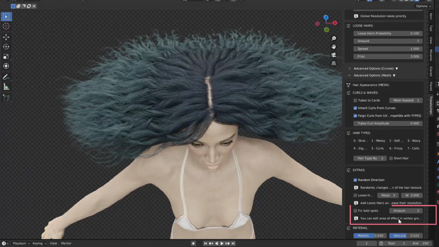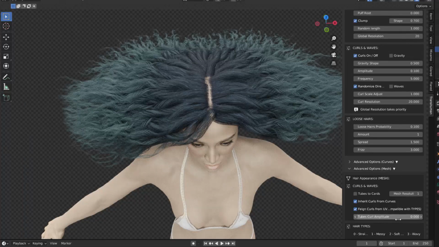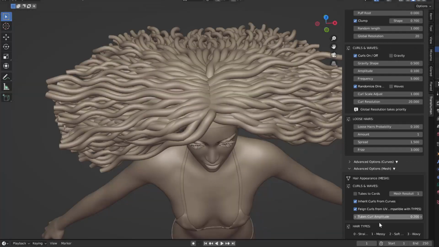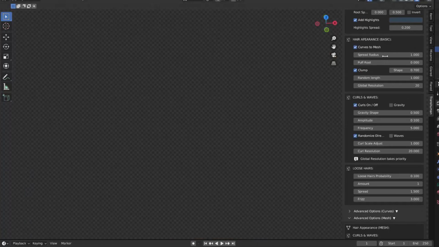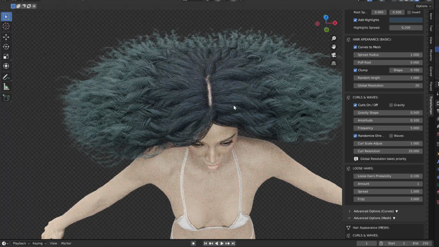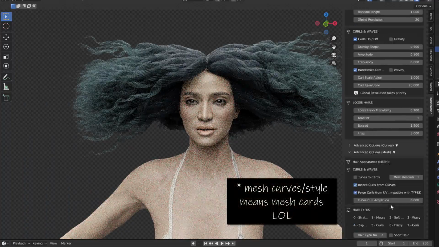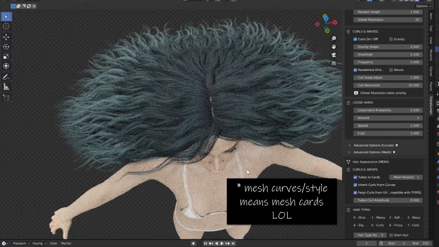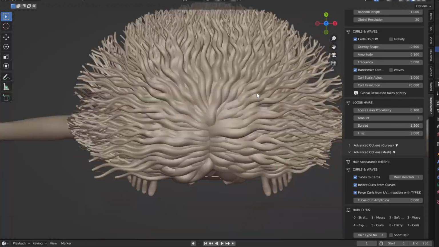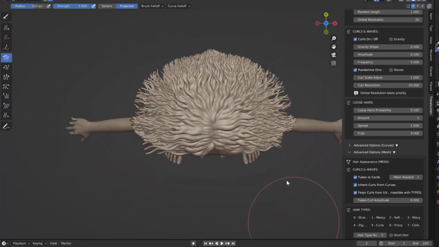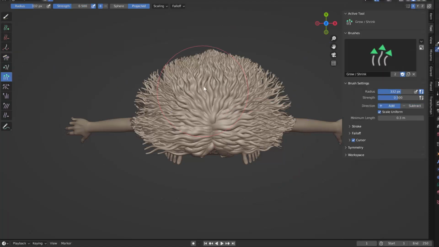There are some tools we can utilize to remove the bald spots, but on this occasion I'm not going to use them. Instead, I'm going to play a bit with the curl amplitude, and I'm going to increase the spread radius, which is going to make the gap of the bald spot a lot smaller. Then I'm going to compare between the mesh curves and the inherit curves in the tubes, and I'm going to decide to go for the mesh style because it looks more realistic and it works better with the idea I have for this character.